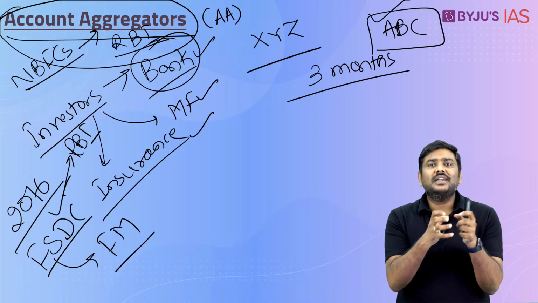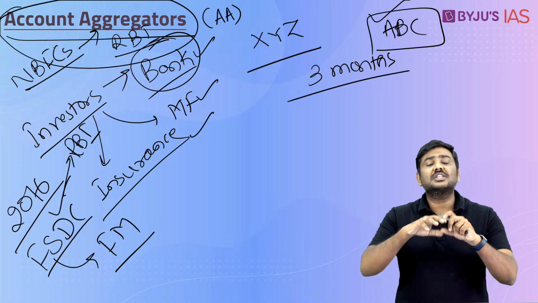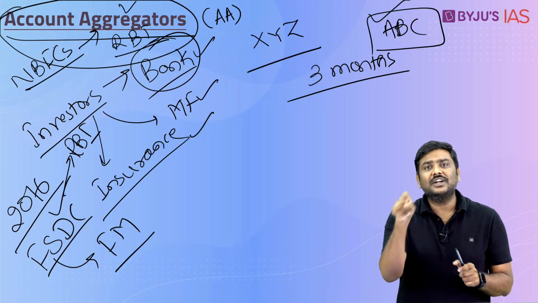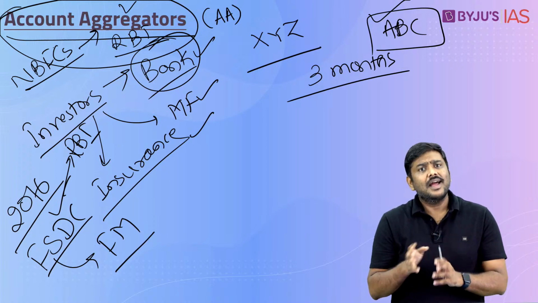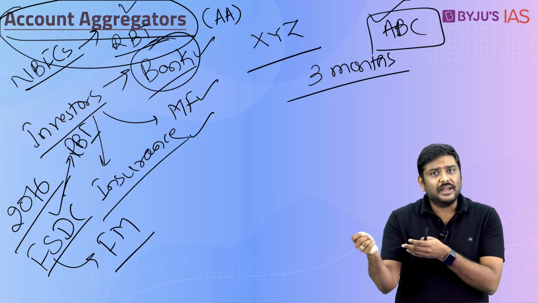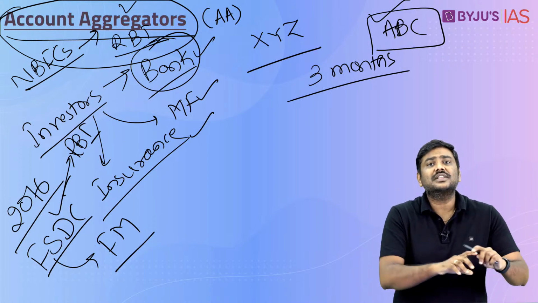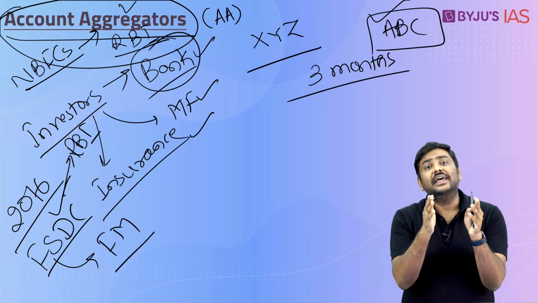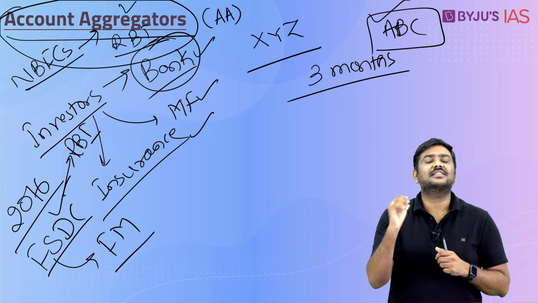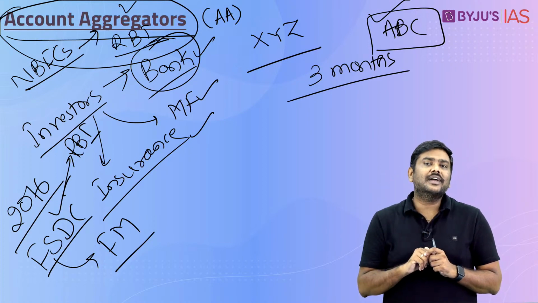So back in 2016, they started deliberating on this concept of account aggregators, and very recently the idea for AA has become operational. As such, some of the banks such as IndusInd Bank, Kotak Mahindra, etc. were already using the concept of account aggregators in different types of products they were offering to customers. Now what is the idea of an account aggregator?